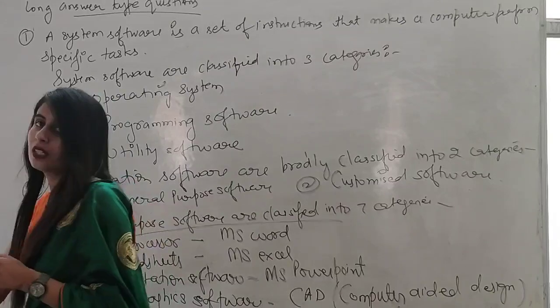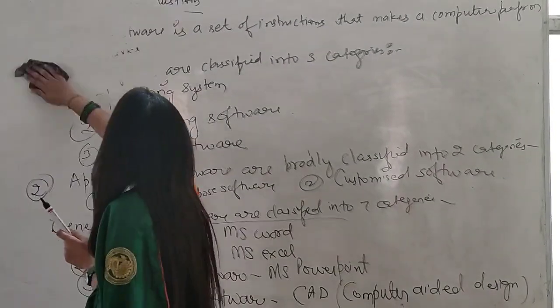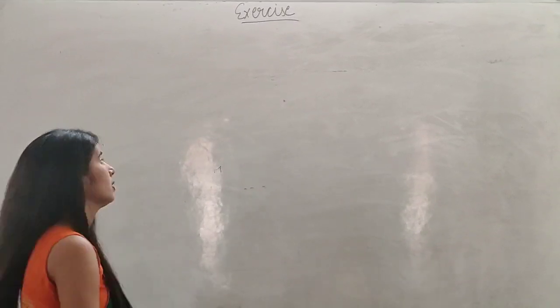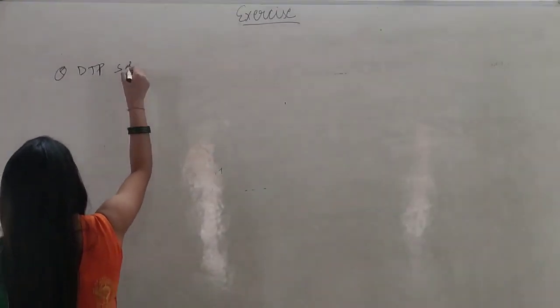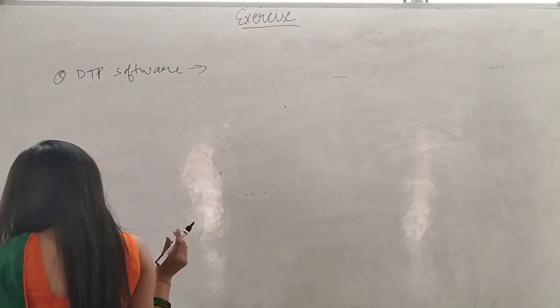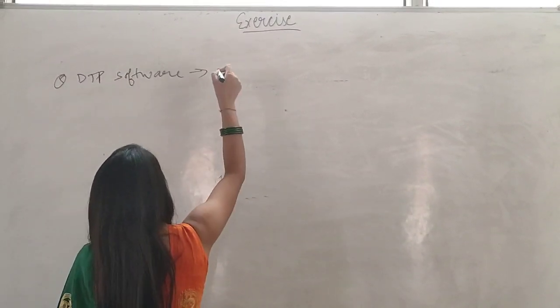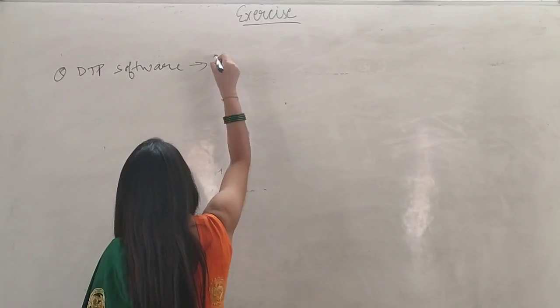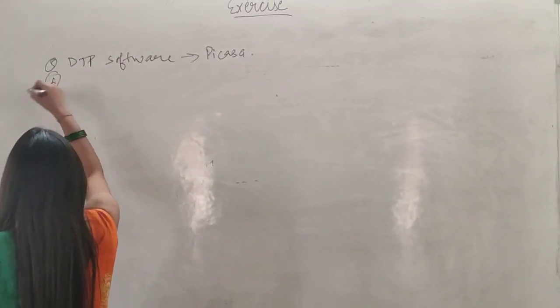Okay. Next types are. Fifth one is DTP software. Okay. DTP, you all know, it stands for desktop publishing software. So its example is Picasso. Okay.